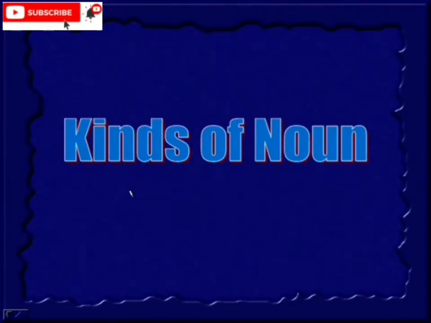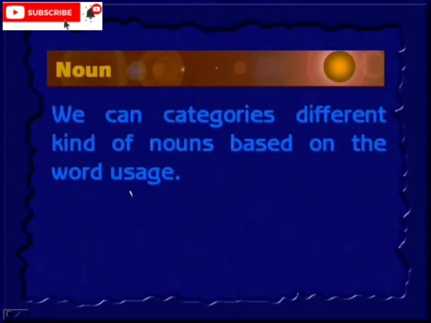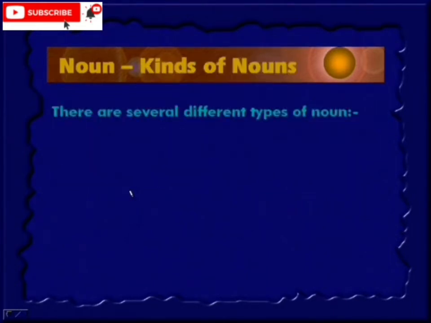Kinds of noun. Now let's understand what the different kinds of nouns available are. We can categorize different kinds of nouns based on word usage. Based on that particular word usage, we can categorize them into different groups. There are several different types of noun, so we listed many of them here.